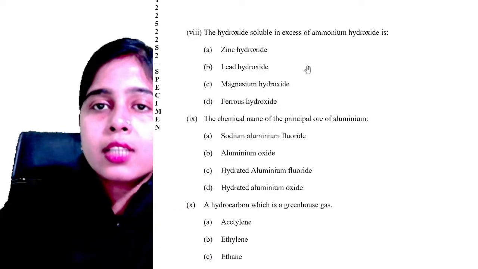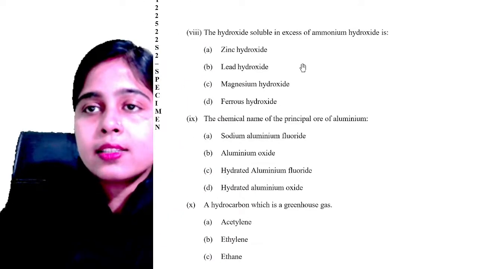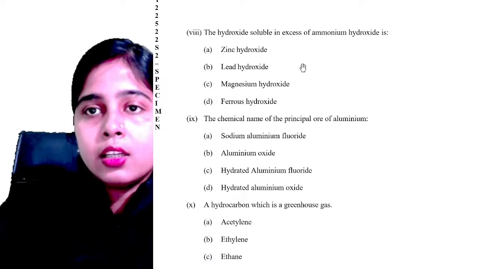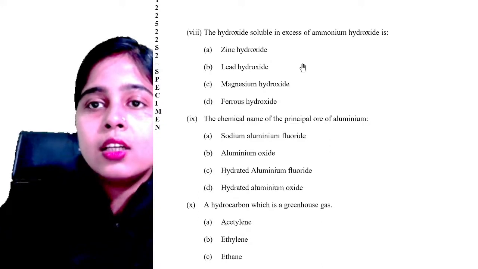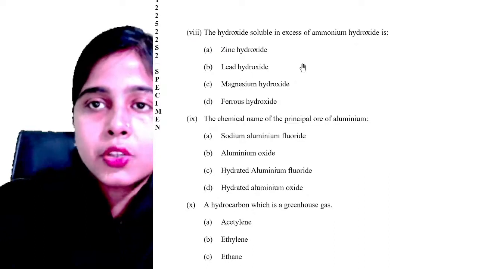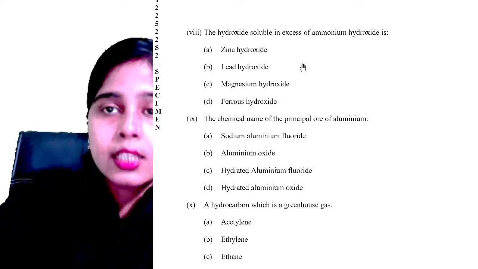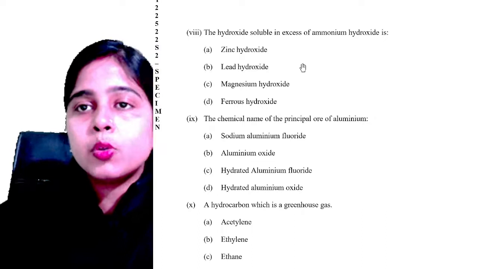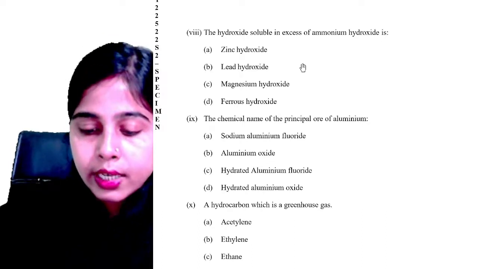The hydroxide which is soluble in excess of ammonium hydroxide is zinc hydroxide, lead hydroxide, magnesium hydroxide or ferrous hydroxide. Which hydroxide is soluble in excess of ammonium hydroxide? Everyone try to answer this question.